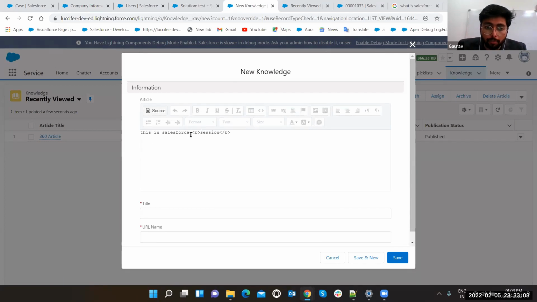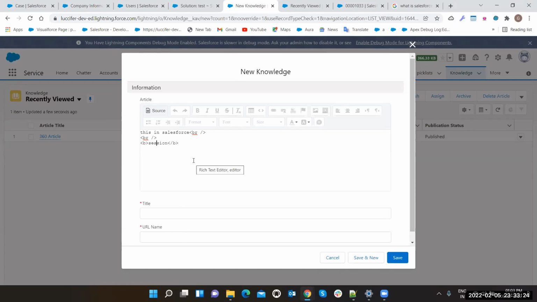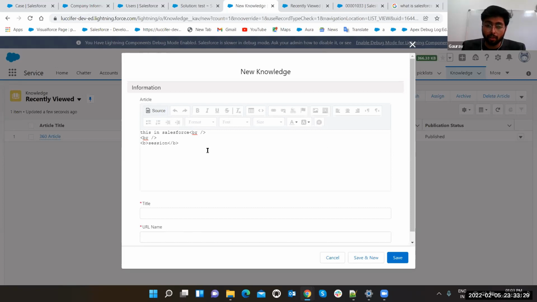See, it is adding bold comments. It is showing a break segment. So you can design your page, add your images, and add multiple things in the information. Whenever you show it, it is going to show the title, URL name, and everything, and you can connect it to the particular question. It is going to show this rich text area, or if you design a complete HTML page in this, it is going to show that complete HTML page as your answer.